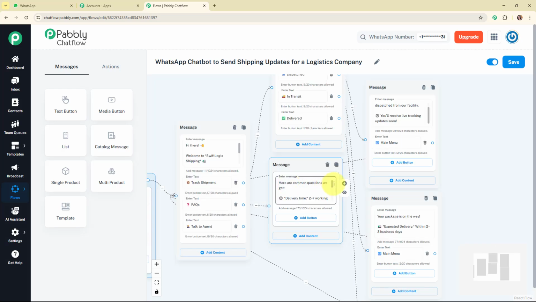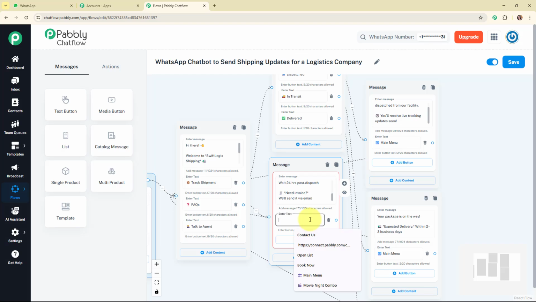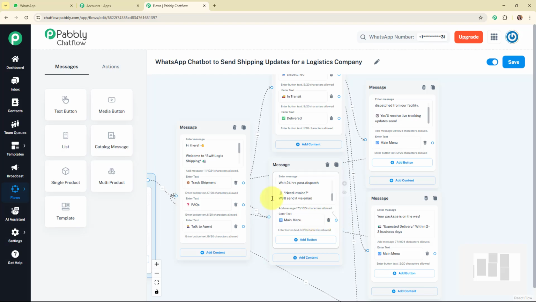So here I've added some common questions that we usually get, that are delivery time, tracking ID not working, and need invoice. And also I've added some answers for these questions. So with this, we have successfully added the text box over here, and then I'm going to add a single quick reply button over here, and here I'm going to add the text as back to main menu, and then I'm going to connect this quick reply button to the main message box.